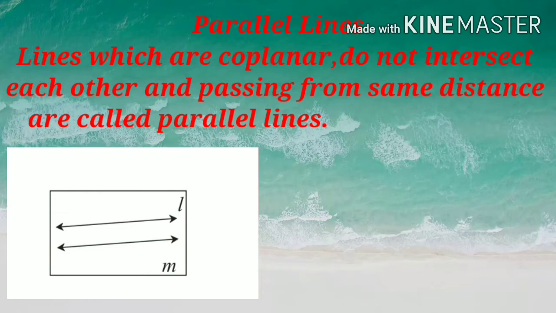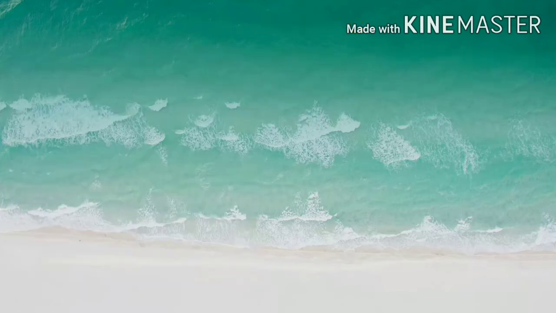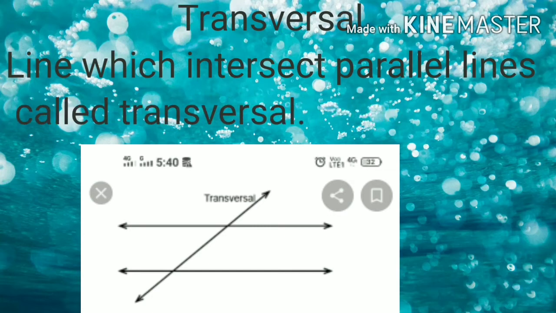Lines which are coplanar, do not intersect each other and pass at the same distance are called parallel lines. So parallel lines are coplanar, do not intersect each other and pass at the same distance. Transversal, a line which intersects parallel lines is called transversal.